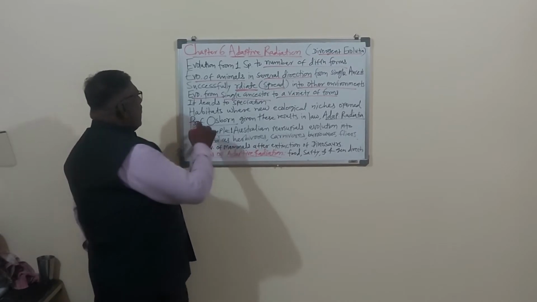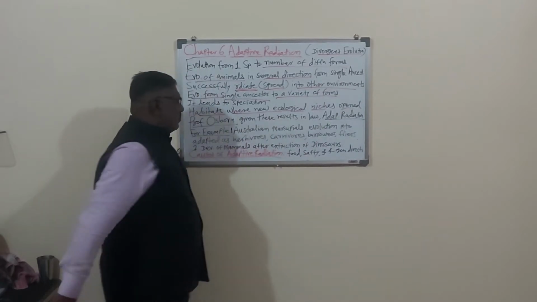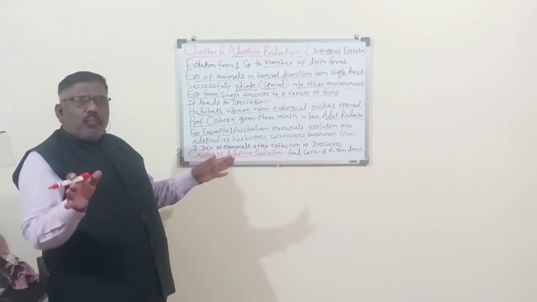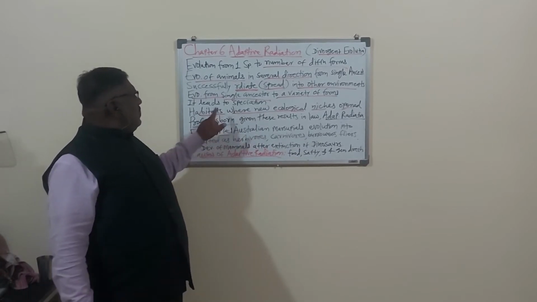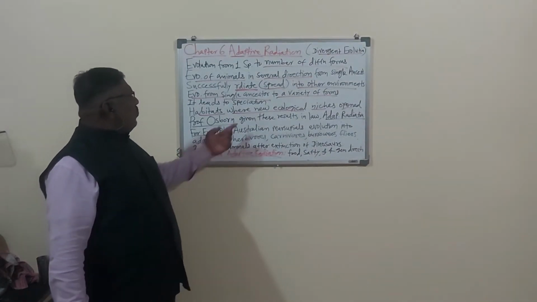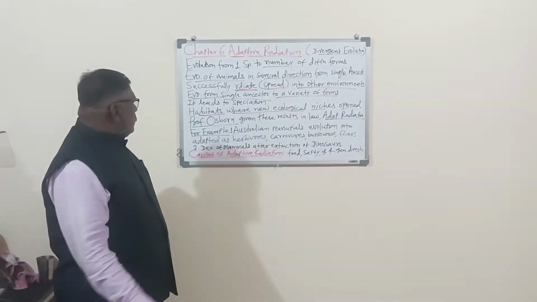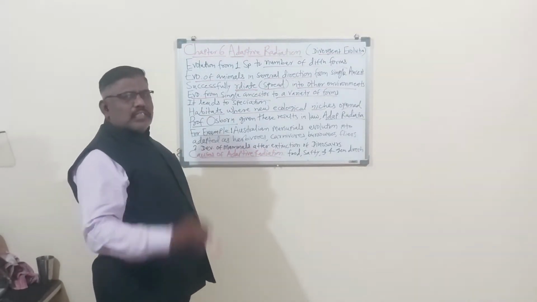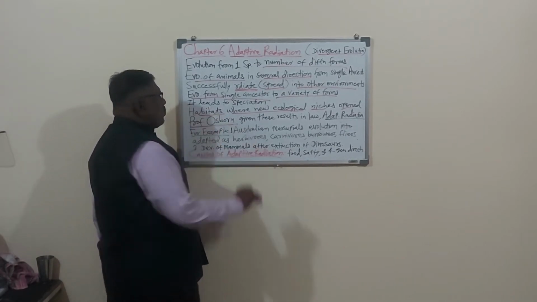Now, habitats where new ecological niches open, so in different directions the species of animals spread out. So here different habitats, different ecological places are formed where new ecological niches are open, new habitats are there. Now one of the scientists who has given a good explanation about adaptive radiation is Professor Osborn.